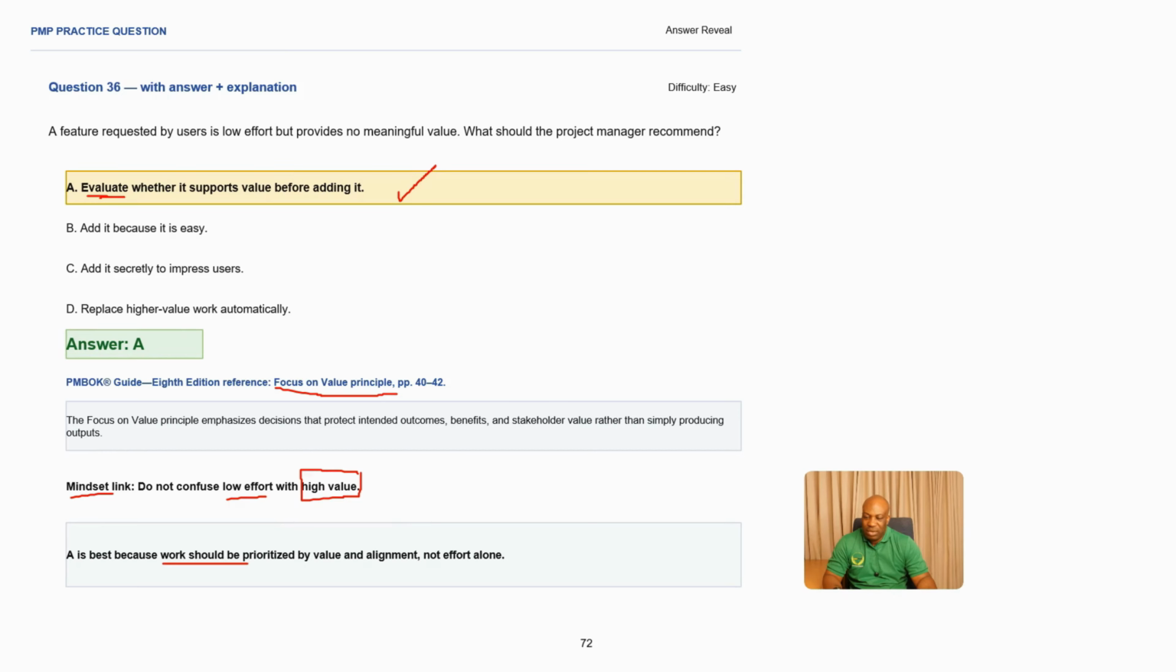There's no project that you're going to do which doesn't add value. Then why are you doing that project? Not by effort. So making A the best answer.